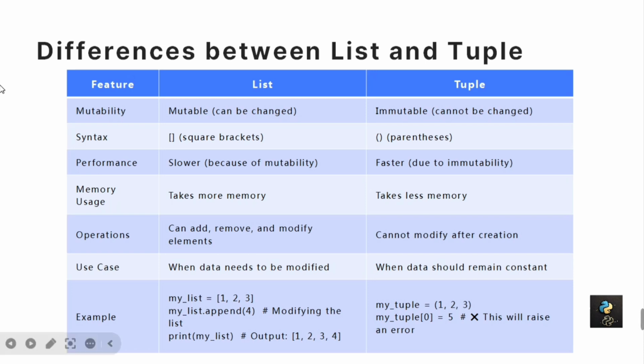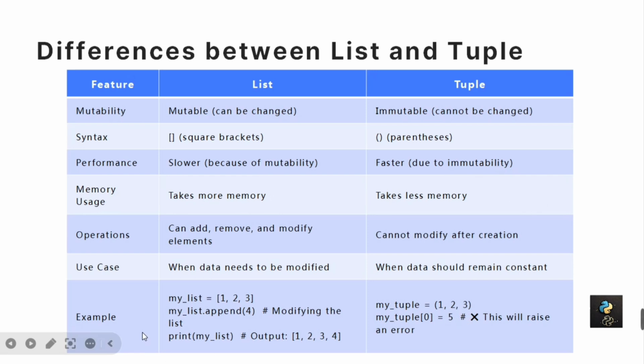And a list is created with square brackets and a tuple is created with parentheses. Coming to performance, a list is slower because of its mutable nature and a tuple is faster. And coming to memory usage, a list takes more memory, while a tuple takes less memory.